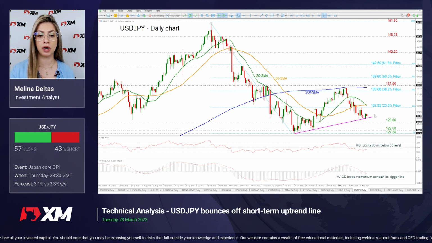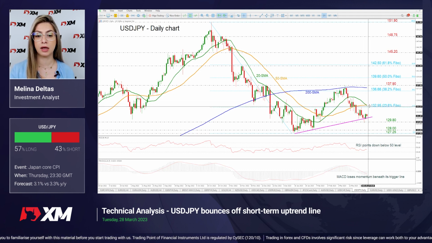So looking at dollar yen, we can see that the price bounced off this short-term uptrend line here, with the next barrier coming from the 23.6% FIBO at 132.95. And also we had a bearish crossover within the 20 and the 50 days SMAs, which is also acting as strong resistance around 133.60.